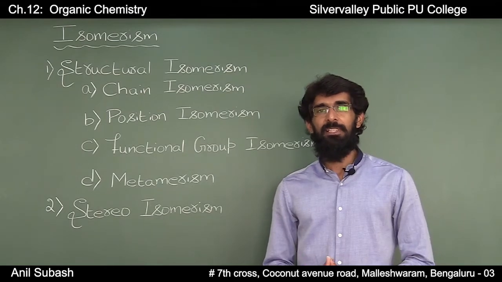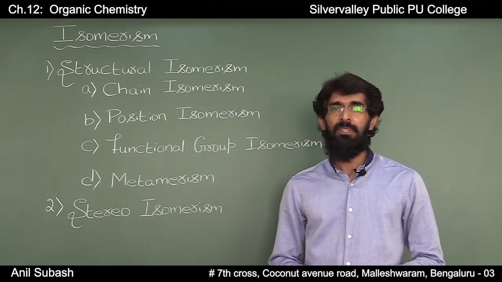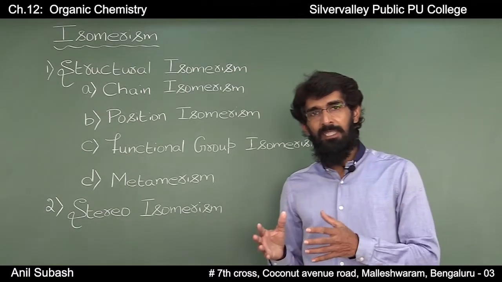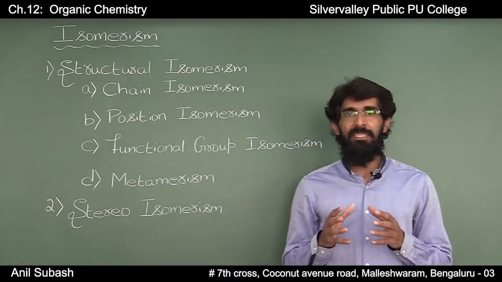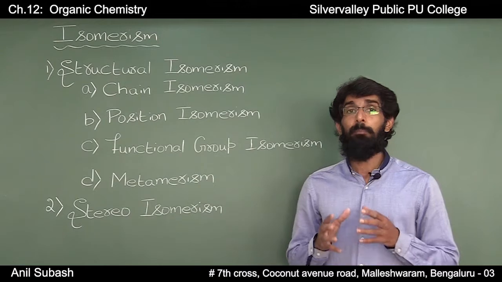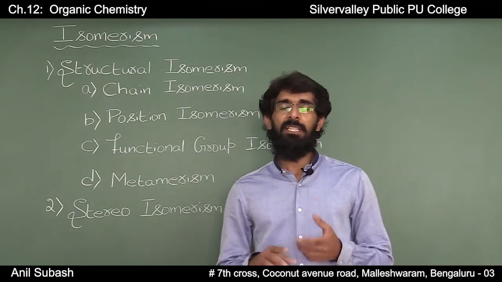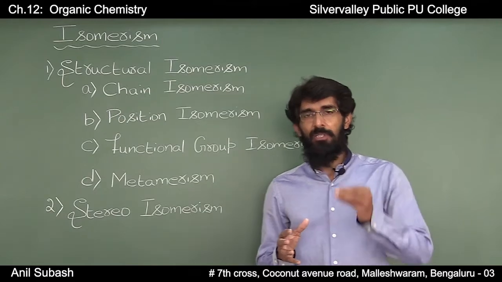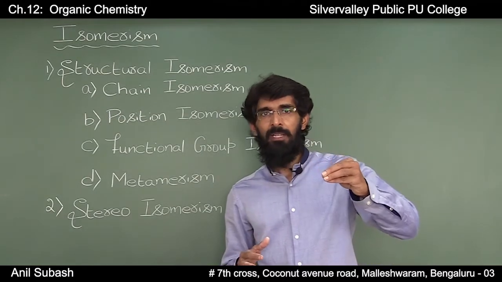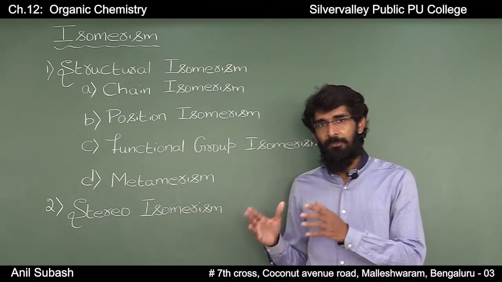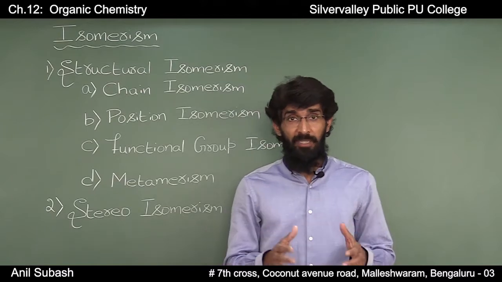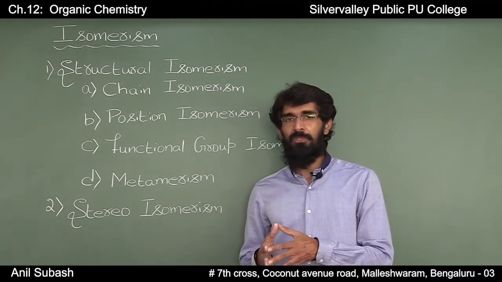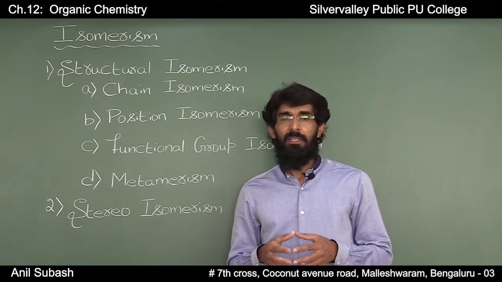In this class, we will start with isomerism. What do you mean by isomerism? Isomerism are nothing but the compounds having the same molecular formula but differ in their physical and chemical properties. That is, compounds which have the same molecular formula but exhibit different physical properties and chemical properties are called isomers, and the phenomenon is known as isomerism.